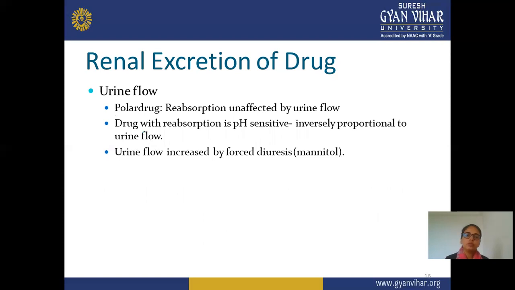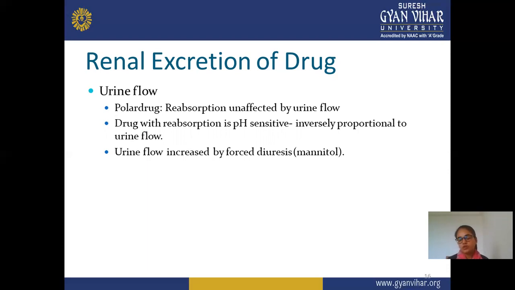Next is urine flow. Here, reabsorption of polar drugs is unaffected by urine flow. Means if you are taking a polar drug, then it doesn't affect your urine flow rate, and reabsorption is unaffected by urine flow. And next, for drugs whose reabsorption is pH sensitive, it is inversely proportional to urine flow.